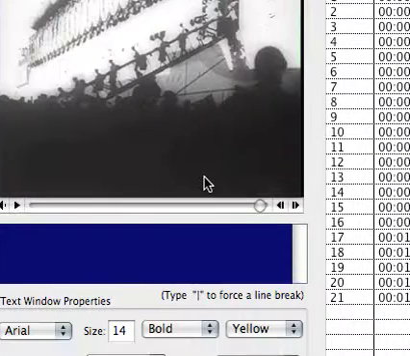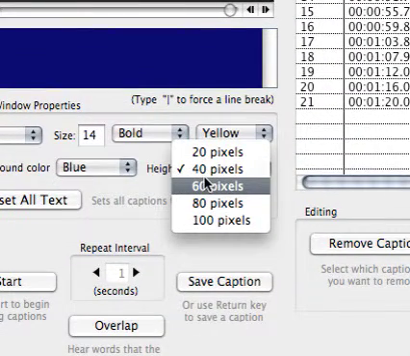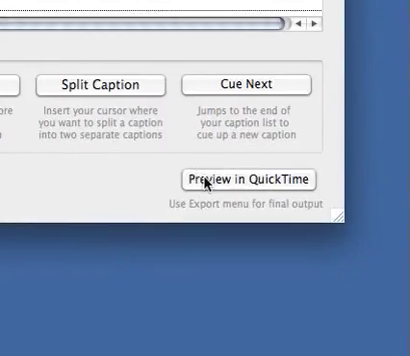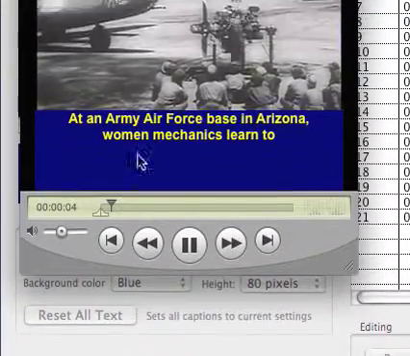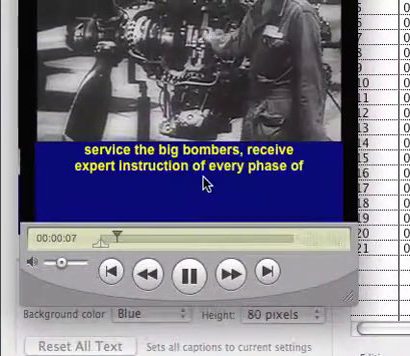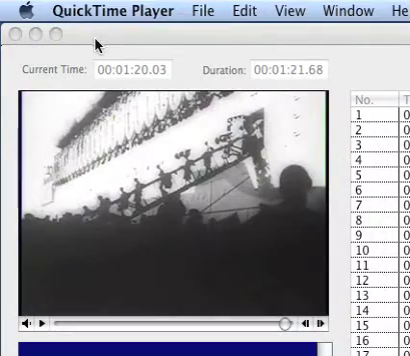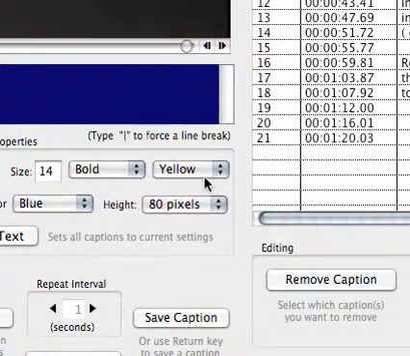If you're doing larger DV movies, you might need to set the height of the background where the text is. I could set it anywhere from 20 to 100 pixels. We'll set it to 80 real quick so you'll see what that does. You can see it's a much larger text window. So that's how you control that. That's really the basics of how to use it.